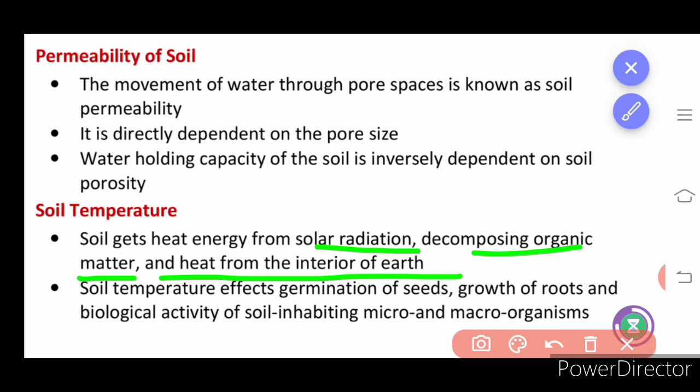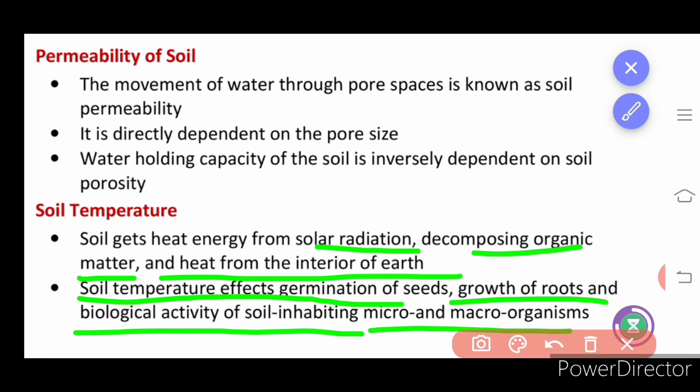As you know, we have lava going under the layers of the earth, and it may produce some heat that gets transmitted from one place to another. Soil temperature affects the germination of seeds and growth of the roots also. And biological activity, soil inhabiting micro and macroorganisms. Soil must be in a position to allow good microorganisms to grow on it, so that it will help the plants to grow in turn.